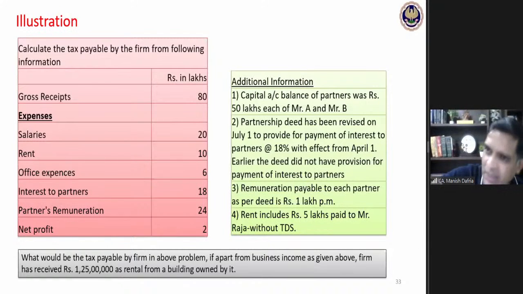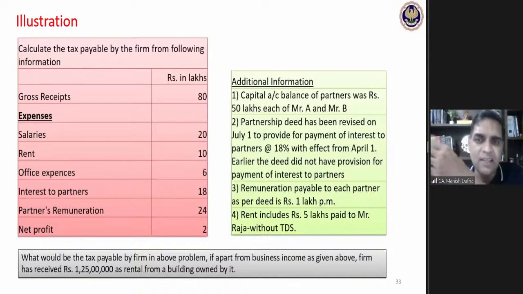I'm again repeating half of the question. I'm doing it for you. Business income will not change. It will remain 13 lakh 70,000, what we have calculated in the earlier question. You have to apply all other provisions except that business income calculation.